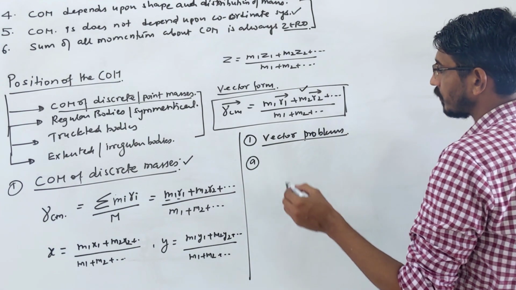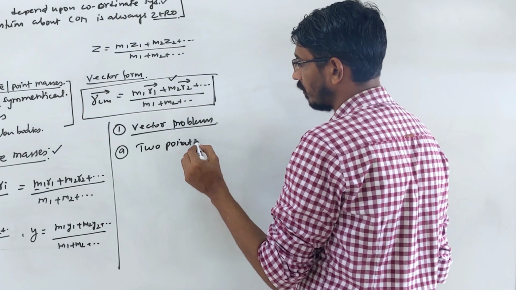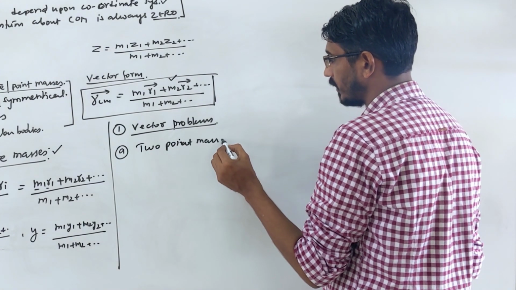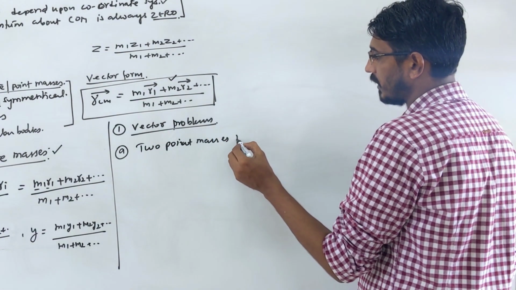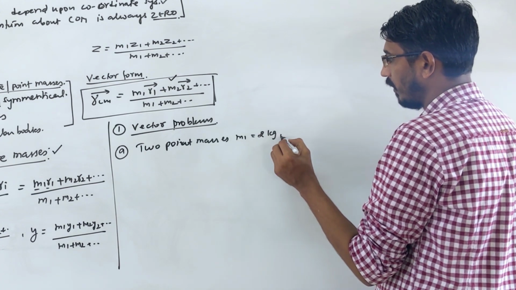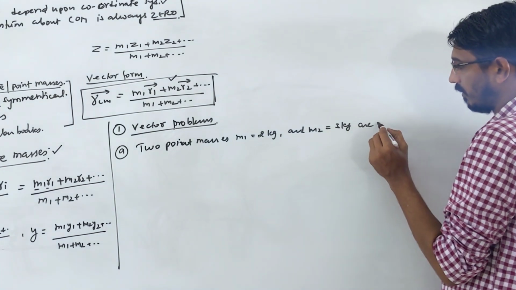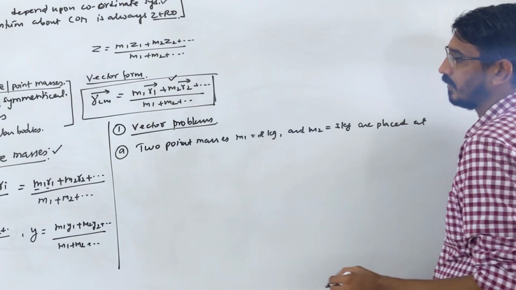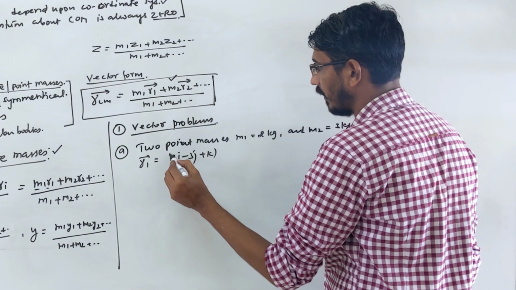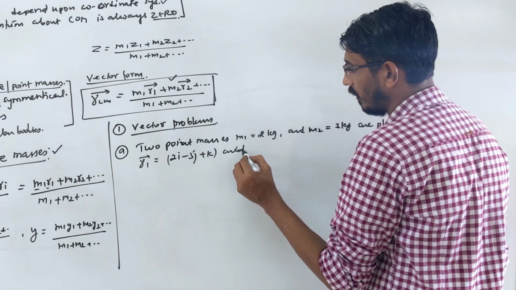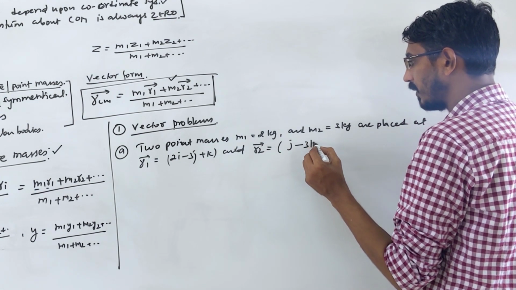Okay. Suppose the question is asked like this: 2 point masses. Let me write here. Mass m1 is 2 kg and m2 is 3 kg, placed at r1 say 2i minus 3j plus k, and r2 vector is placed at say j minus 3k, right?